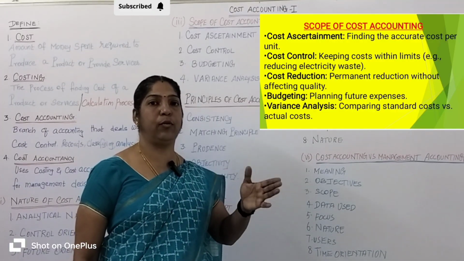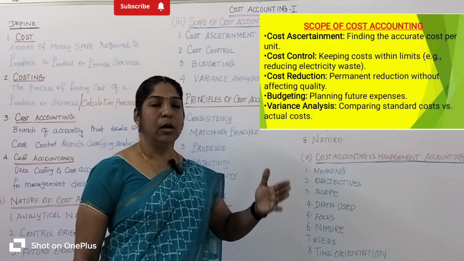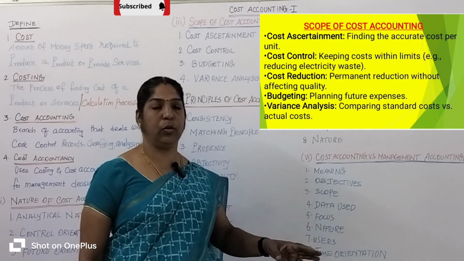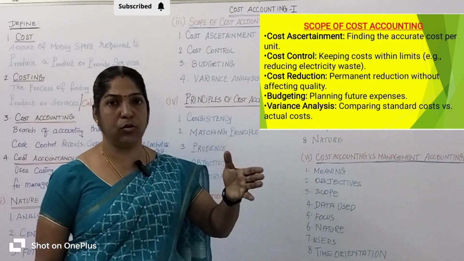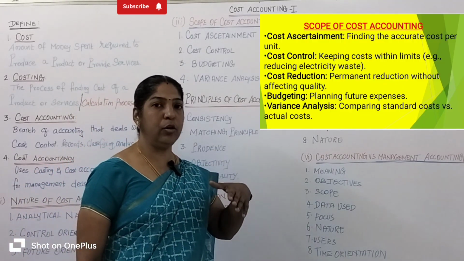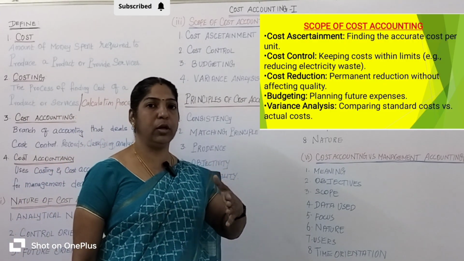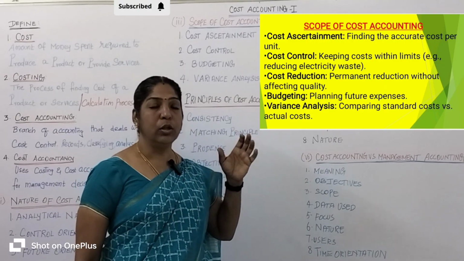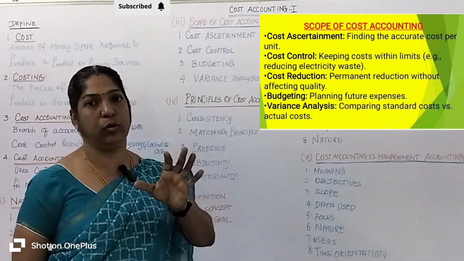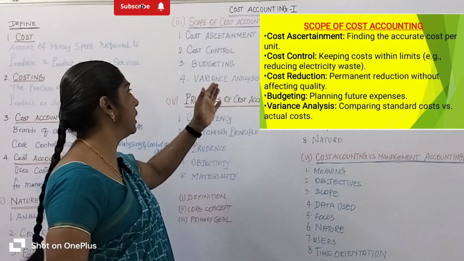We have the formula to find the cost per unit: total cost divided by input units. The total cost is 10,000 rupees, the input is 100 units. After you divide, you get the cost per unit as 100 rupees. So cost accounting helps to find out the exact cost. That is called cost ascertainment.